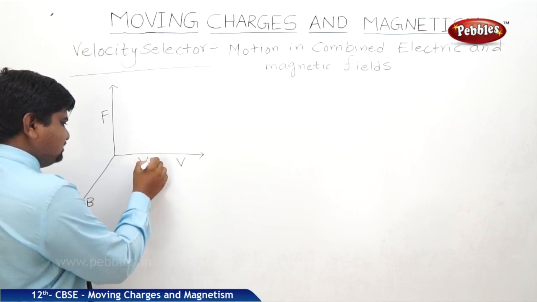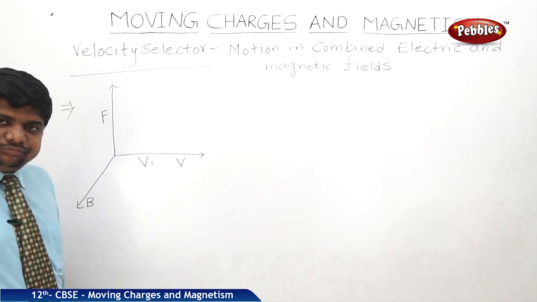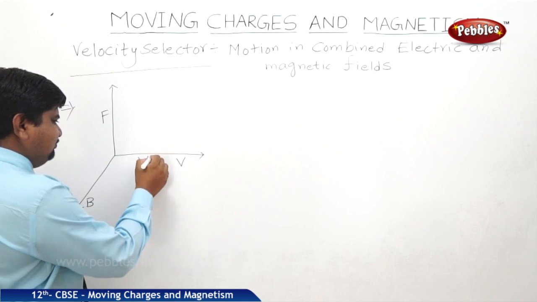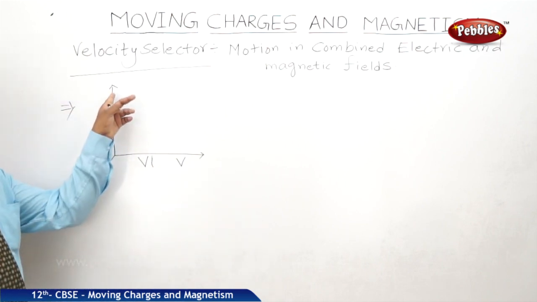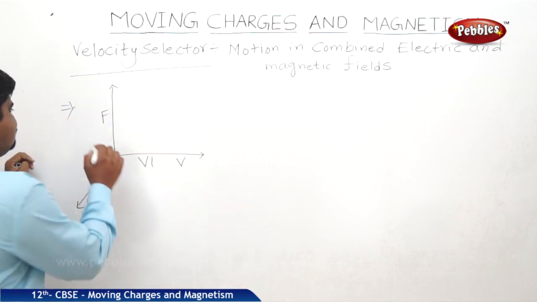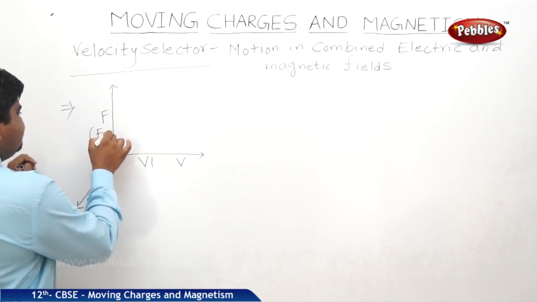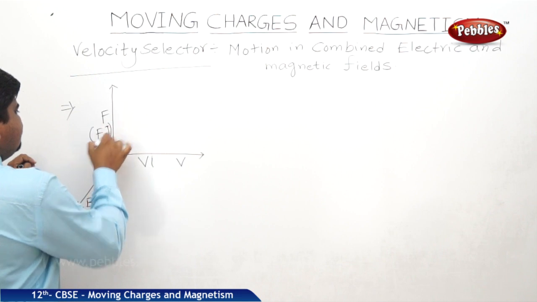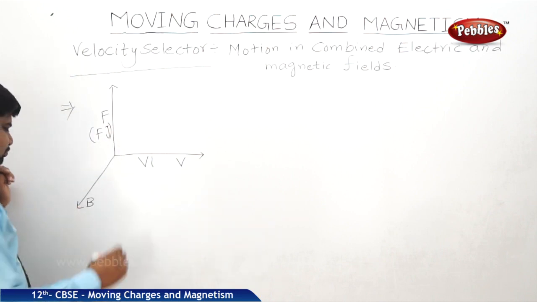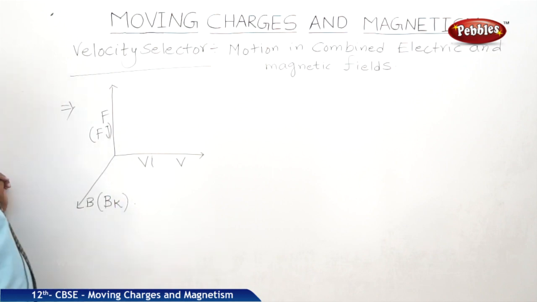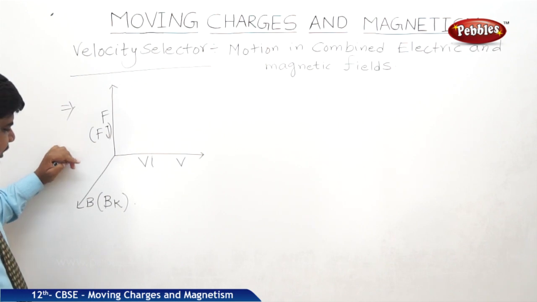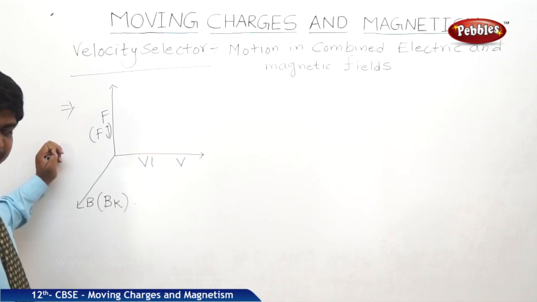Therefore, we can write this is V i. F is along the y-axis, so we can write it as F j. B, B k. So these are the resolution of the force, velocity and magnetic field.